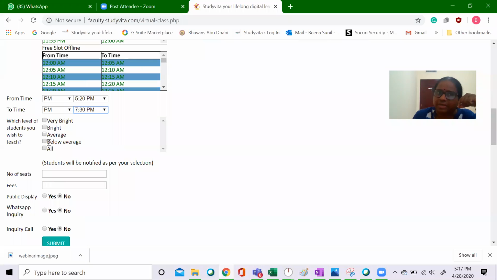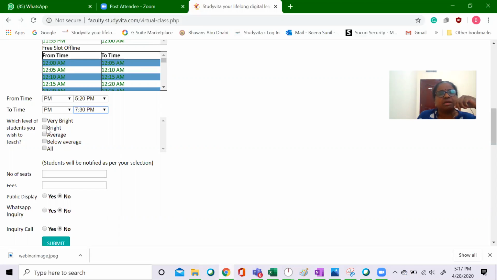And now this option is actually a little more differentiated teaching. If you want to go for it, we can use it in the sense that sometimes, suppose I have a regular class, all the students might not be of the same level. And I want to arrange a class only for specific students. If I'm teaching extremely brilliant students, my approach will be in a particular way. If I'm taking a lecture for all the students, my approach will be different. And if I am taking the class for the students who are slightly weak, my approach will again be different.